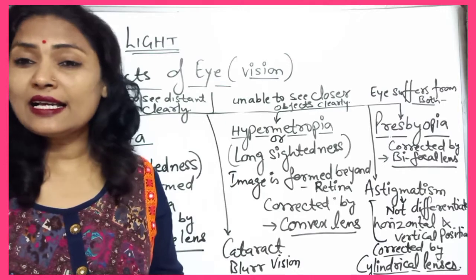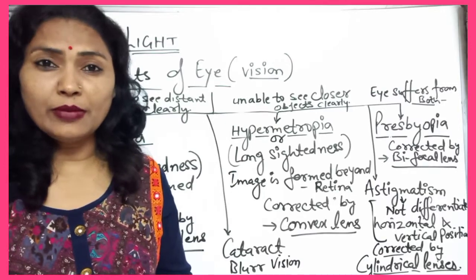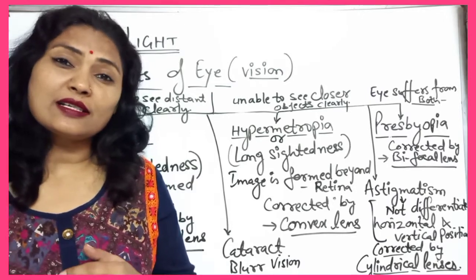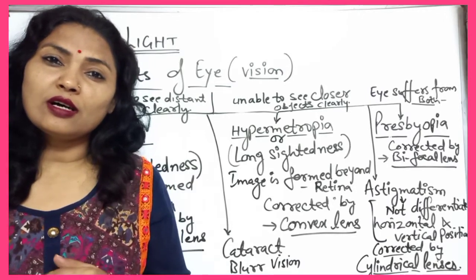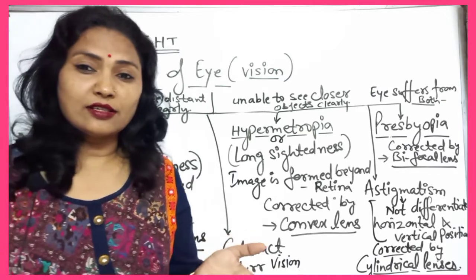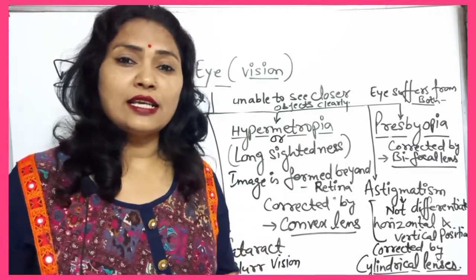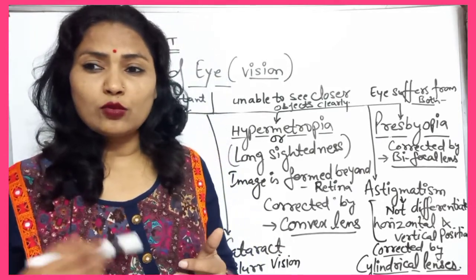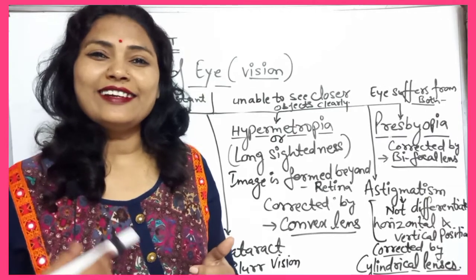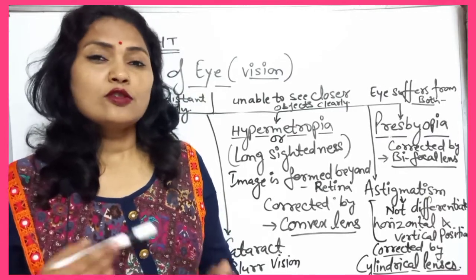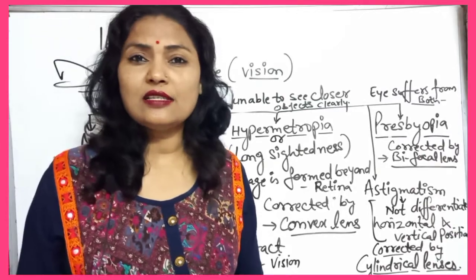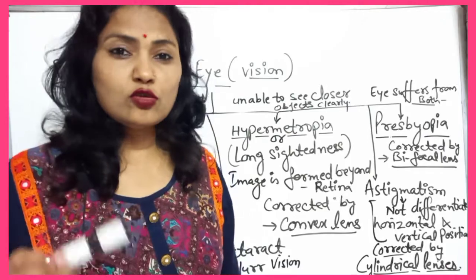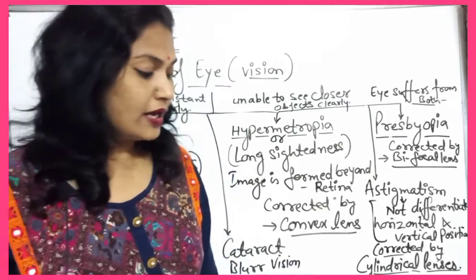And the last defect is astigmatism. Due to this defect, the person cannot differentiate between horizontal and vertical sections, and this defect is corrected by cylindrical lenses. So let us discuss these defects of vision and how they may be corrected. Correction should also be done by us.